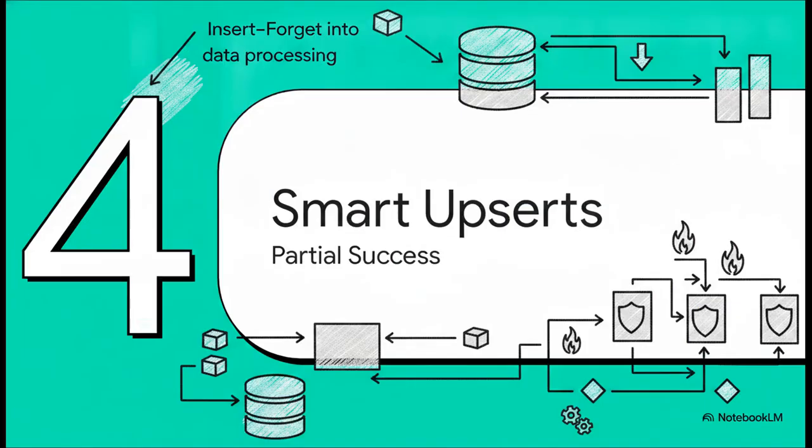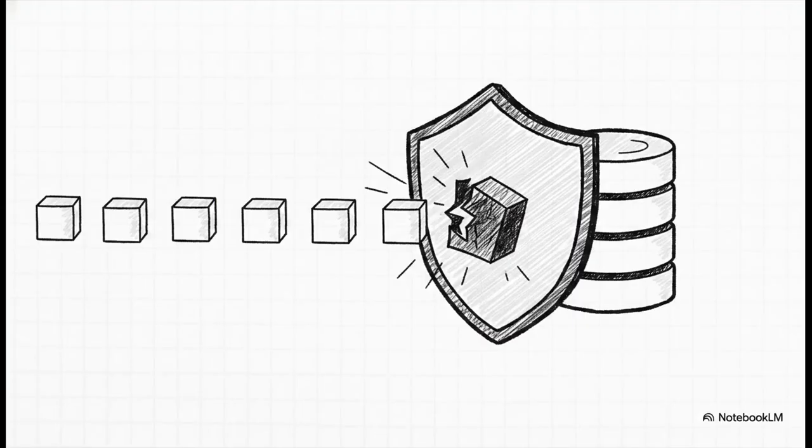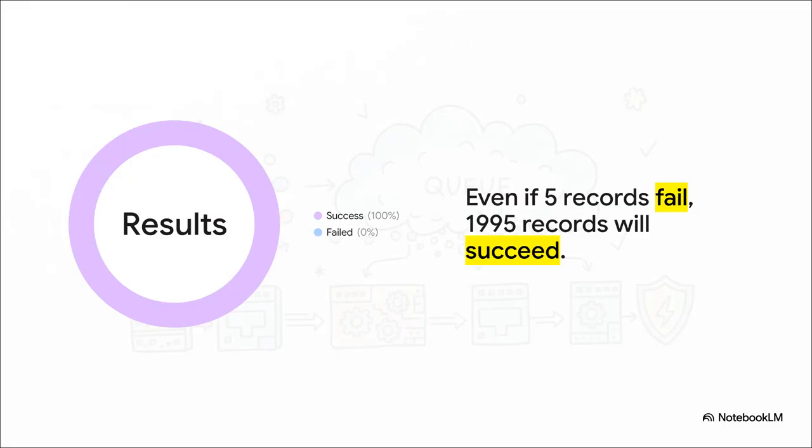Section 4, smart upserts and partial success. When it's finally time to commit the data, we use a very specific command, the database upsert command, and we make sure that little false parameter is turned on. That completely changes the game for how failures are handled. Unlike a standard insert command that either totally succeeds or totally fails as one giant batch, that tiny false flag is literally the secret to enterprise resilience. It perfectly illustrates the concept of partial success.